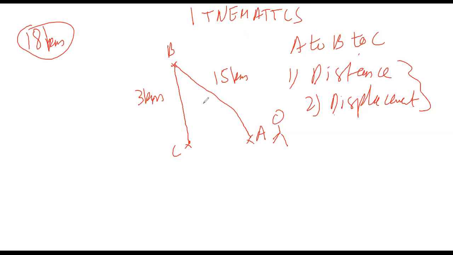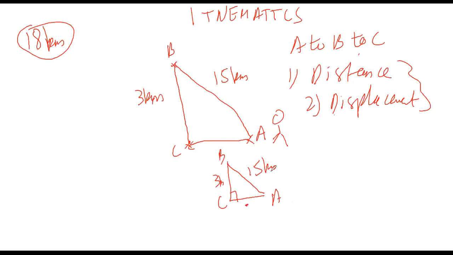Now displacement. Displacement is basically the shortest path from the starting point. Now, if you notice, the shortest path from the starting point is this path, A to C. So you need to draw a line, and when you draw a line, you notice that this becomes a right angle triangle. This becomes 90 degrees. This becomes the hypotenuse, and this is the length you need because this length is the shortest length.